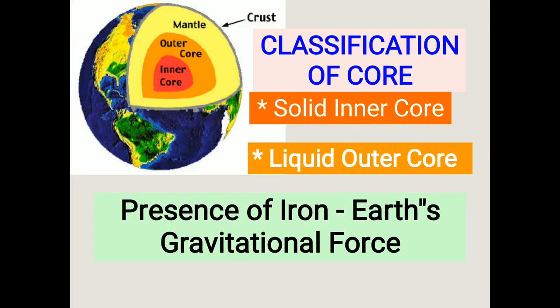So the three major layers of the earth. What are the three major layers of the earth? One is the crust. The second one is the mantle. And the third one is the core.